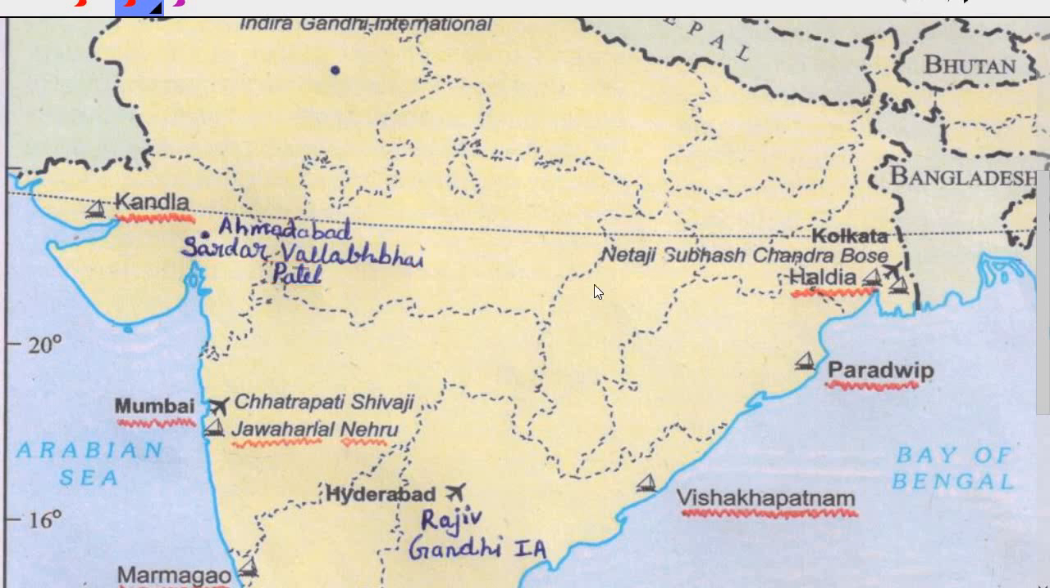The next one is the Netaji Subhash Chandra Bose International Airport. Where is it located? It is located in Kolkata, in West Bengal. So I guess you can see this.